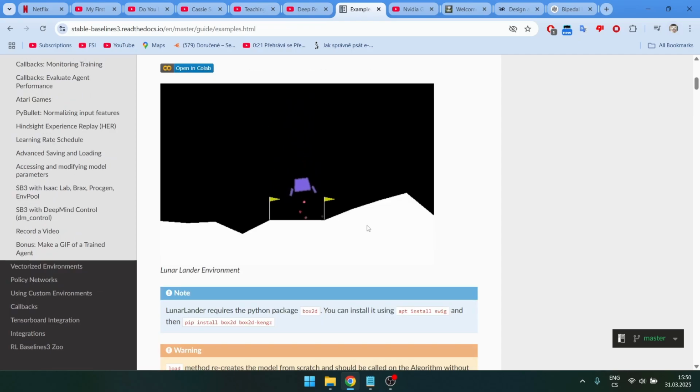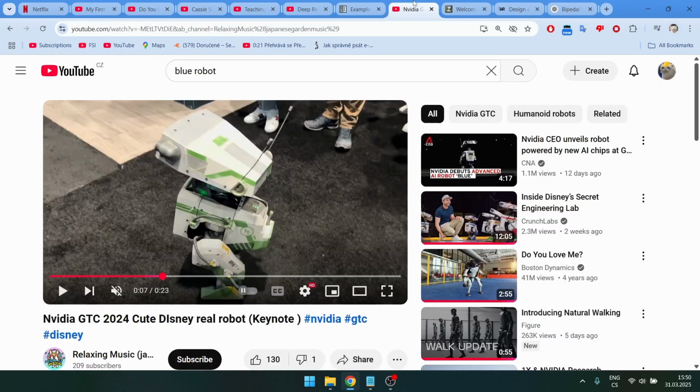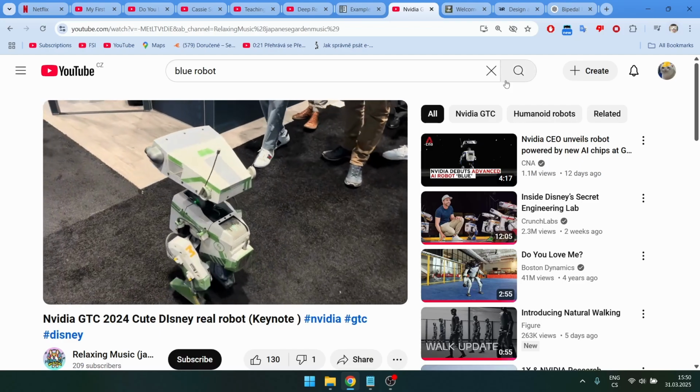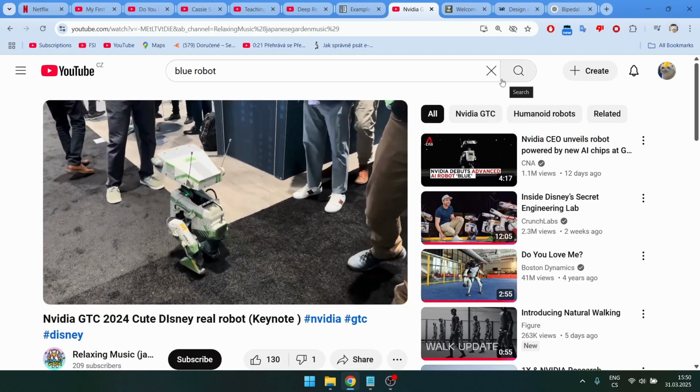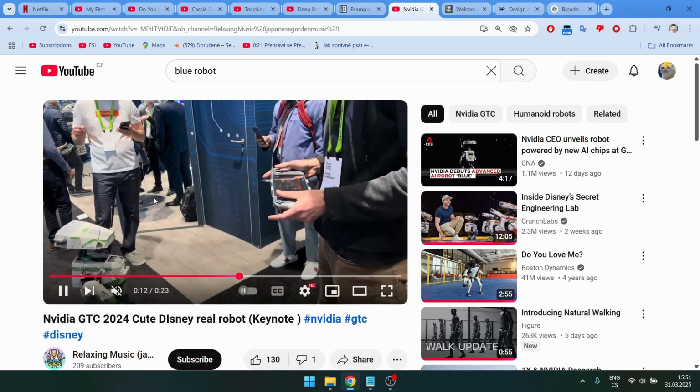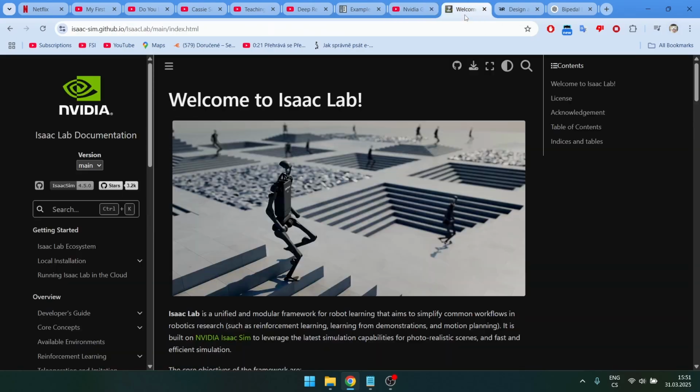these programs, like this code from Stable Baselines 3. I actually got it to run. He showed us how to install it and it worked. It still didn't move me quite as much because you can't transfer this to the real robot. But then he showed us this robot, which is super cool. And I'm not sure, but I think this was trained in something like Isaac Lab, which he showed us too. This promises high fidelity, which means it has realistic physics, and you can actually transfer this to real robots. It's from NVIDIA and it's free.